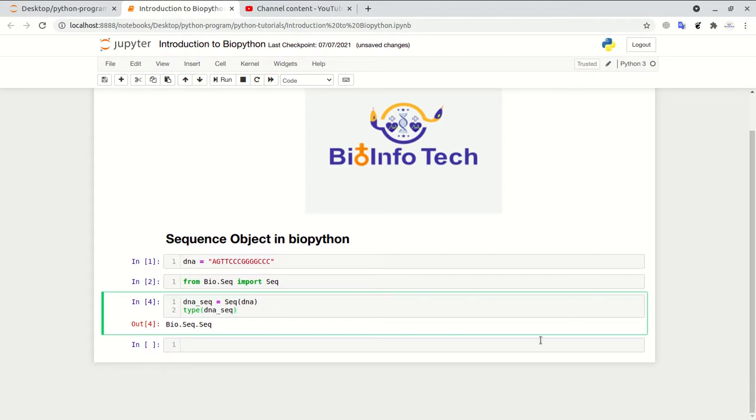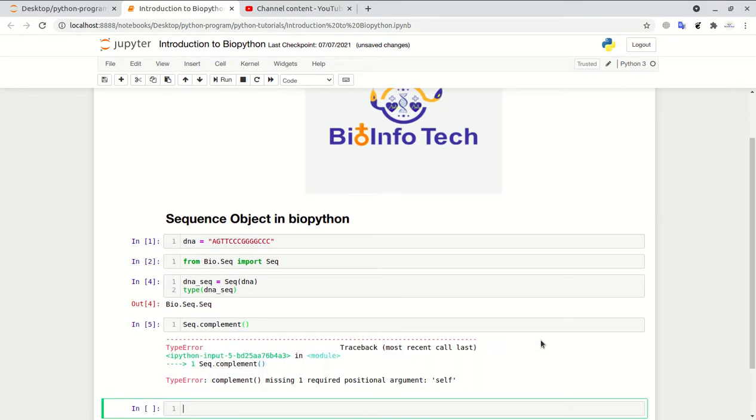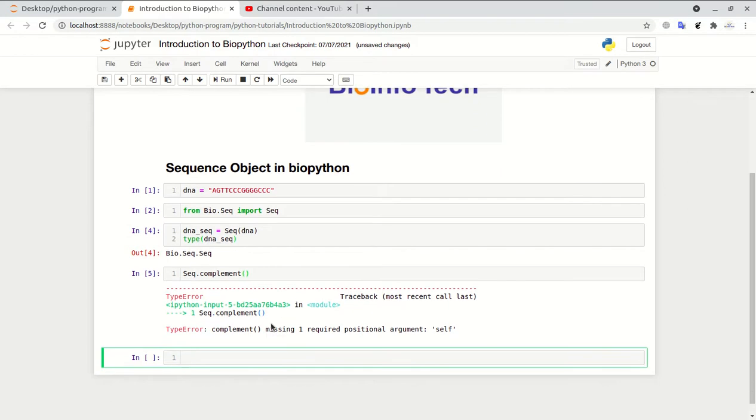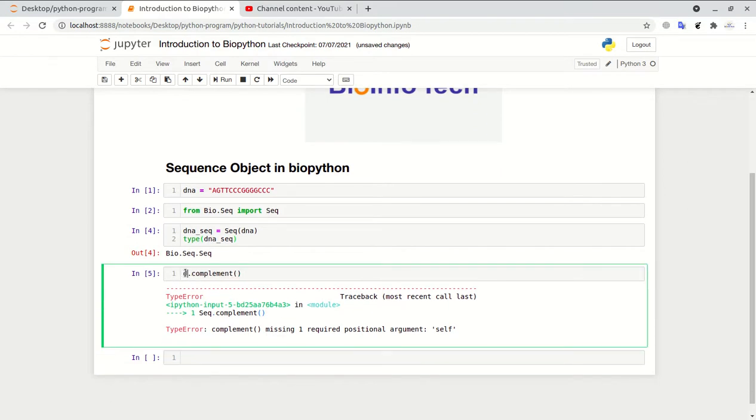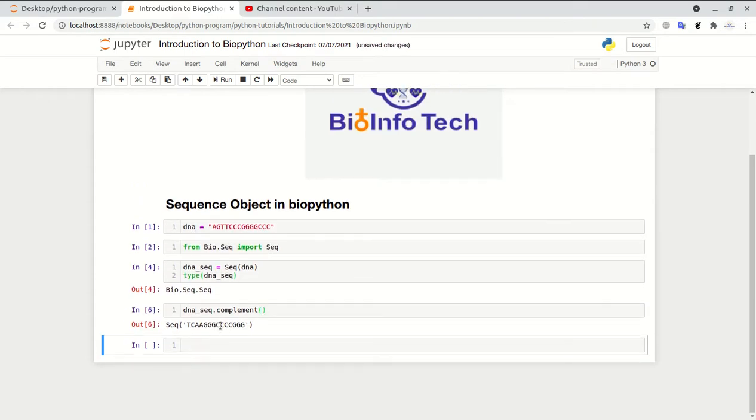Okay, so what can we do with the sequence object? We can complement the DNA sequence directly. Sorry, I made a mistake here. Our sequence object name is DNA seq. Simply write the sequence object name, then dot, then complement. Okay, so this is the complementary sequence of this DNA.